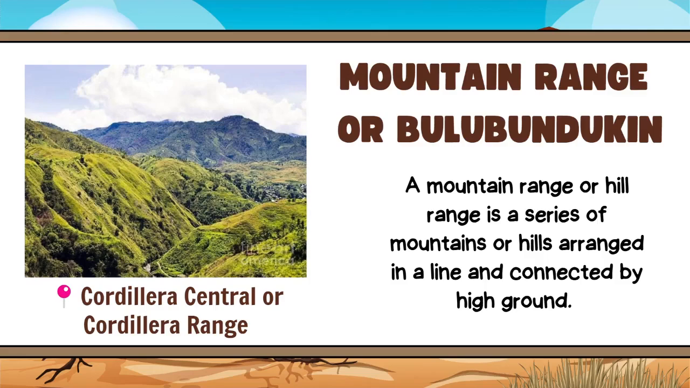Mountain range, or in Tagalog, bulubundukin. A mountain range or hill range is a series of mountains or hills arranged in a line and connected by high ground. Example of this landform is the Cordillera Central or Cordillera Range in the north-central part of the island of Luzon.